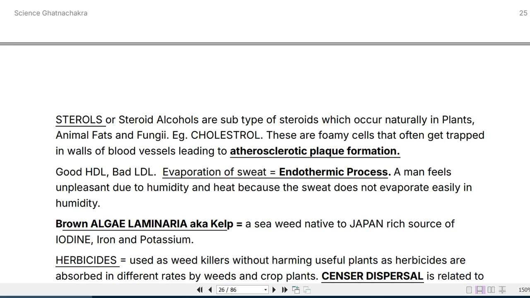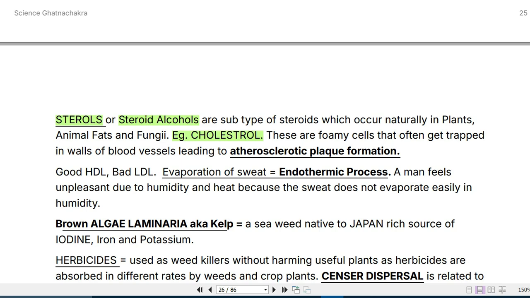All right, so let's start from page number 26. And so sterols, what are sterols? Sterols are steroid alcohols. Okay, steroid alcohols are a subtype of steroids which occur naturally in plants, animal fats and fungi. So for example, cholesterol is an example of a sterol.